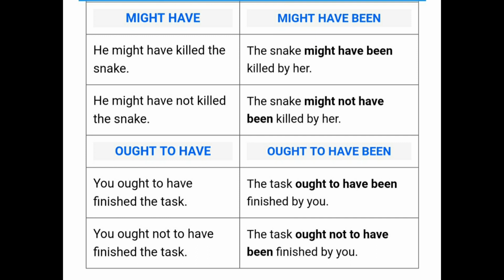So I hope you all understand the changing of active into passive voice for modal auxiliary verbs, that we change the modal auxiliary verb plus be plus verb third form, and when it is given in the past modals, then it will become modal plus been plus verb third form. Now next